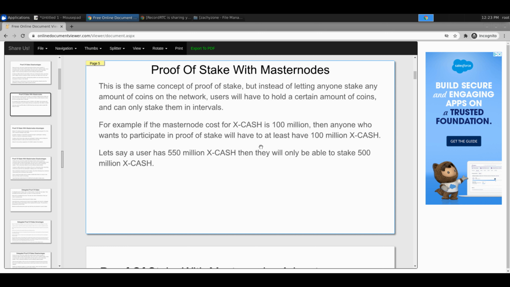And then we have master nodes. This was originally what we floated the idea when we put the disclaimer all over the place that we were going to do more research into this. But this is what we were thinking at first.